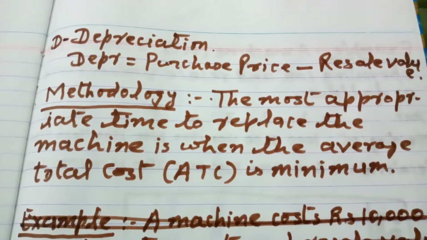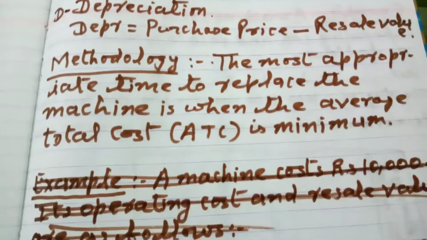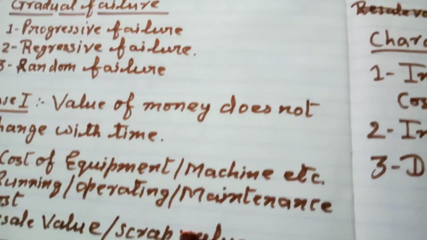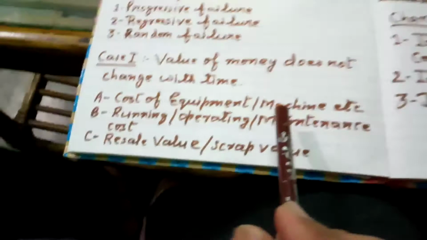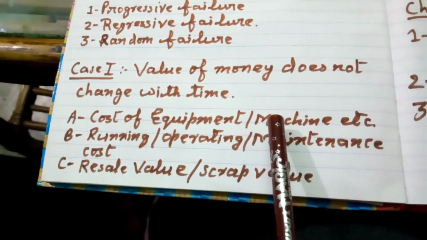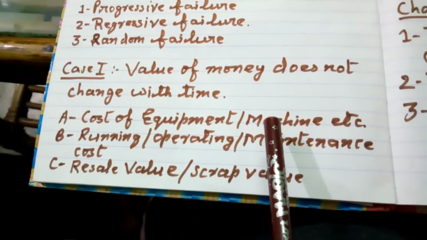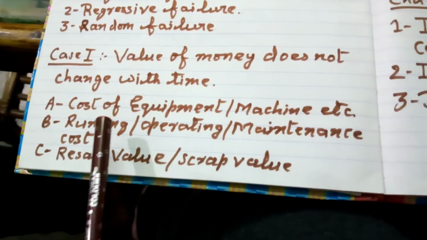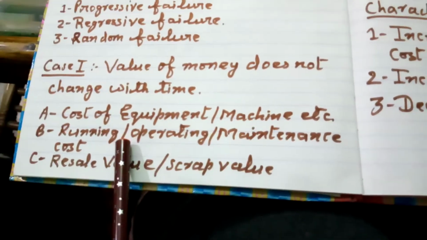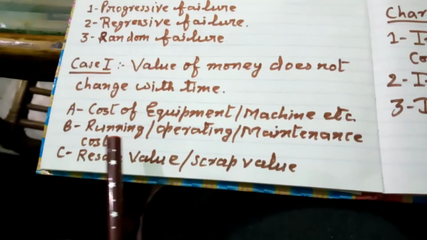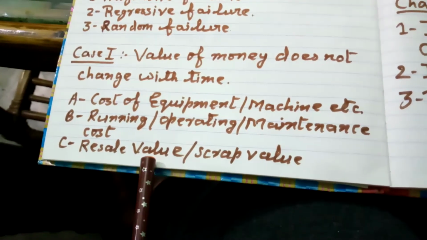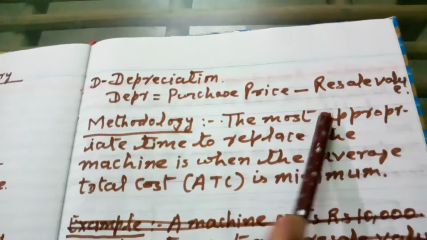We have to remember one thing, that we have to take into consideration all these factors for deciding the appropriate time when the machine part or equipment should be replaced. That is the purchase price of the machine, the running, operating, maintenance or any kind of cost incurred on the machine, the resale value of the machine, and we have to find out the depreciation of the machine.